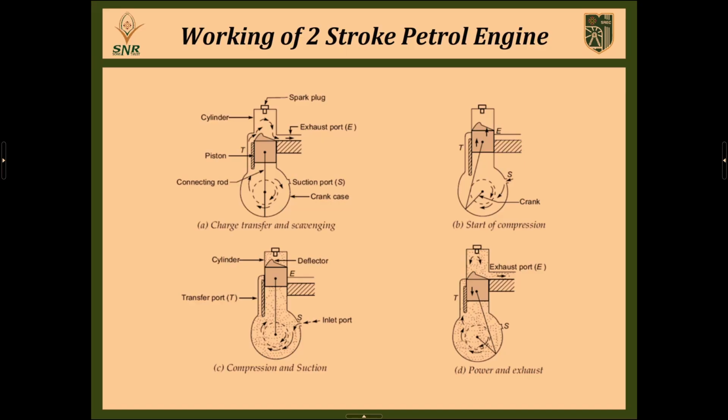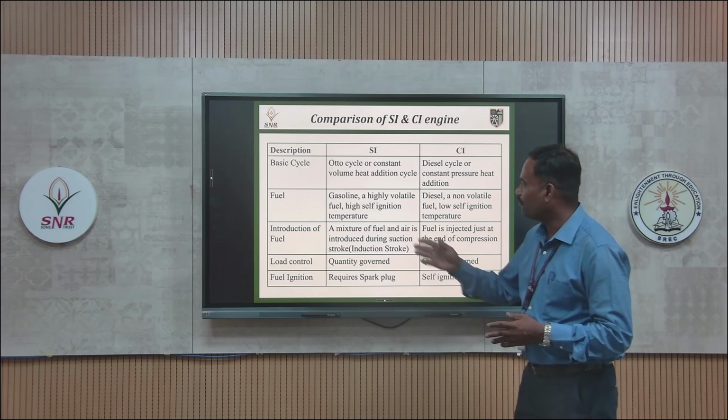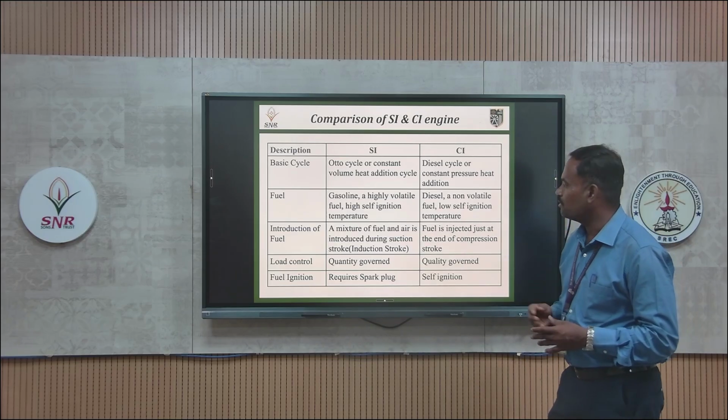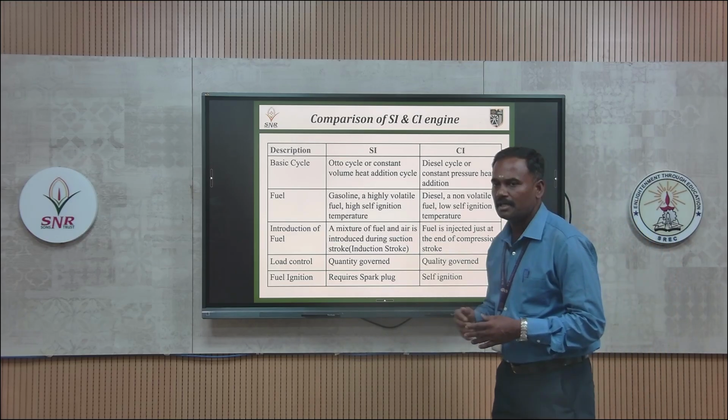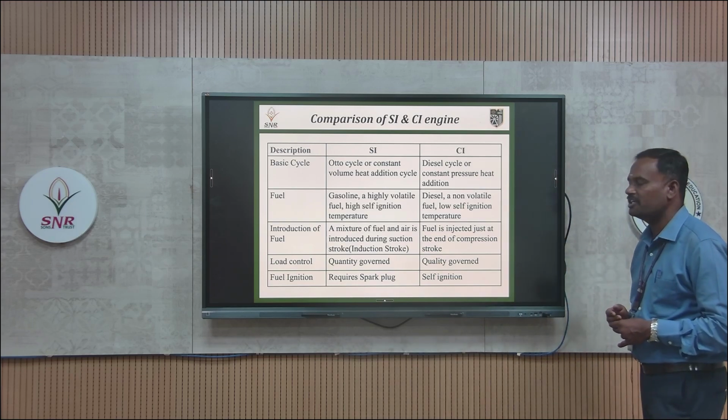That's all. So, finally, we conclude with the comparison between a spark ignition engine and a compression ignition engine, like petrol and diesel engine. The first case is that for the petrol engine we are using the Otto cycle, and in the case of the diesel engine we are using the diesel cycle, and the fuel we are using is petrol. And in the case of the compression ignition engine we are using diesel as a fuel, and petrol has a high self ignition temperature, and diesel has a low self ignition temperature.